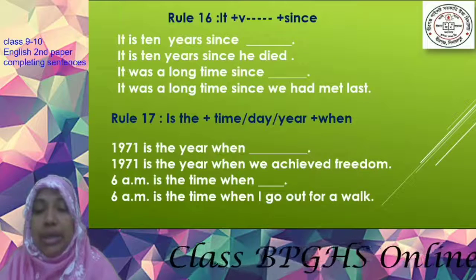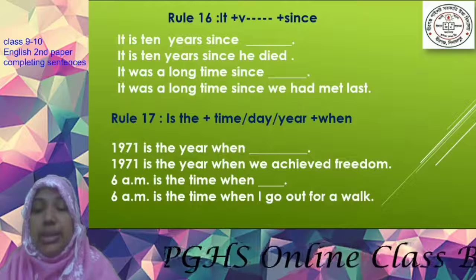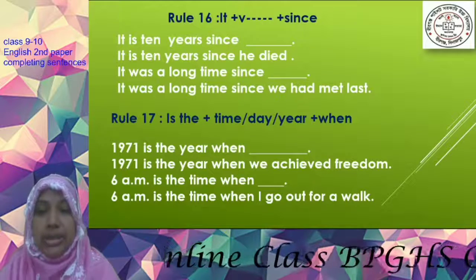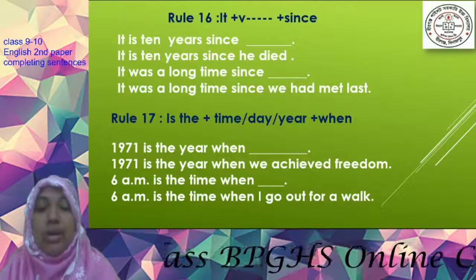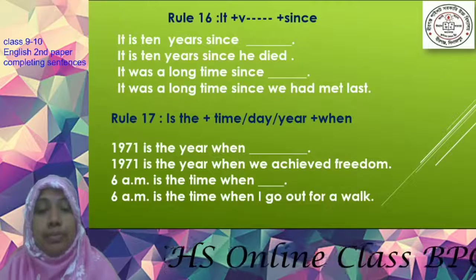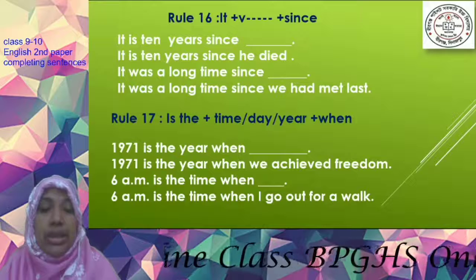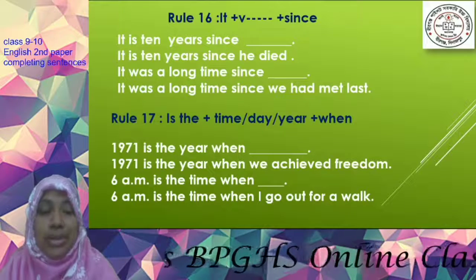Remember, here in the first clause, 1971 is the year, present tense is used. But when we write the second clause, we have to choose past tense, because the situation that took place, we achieved freedom, is an incident of the past.